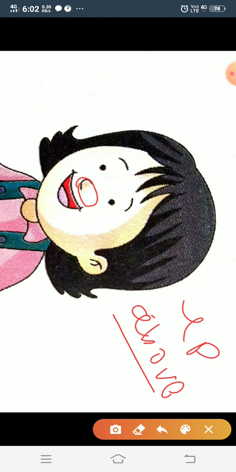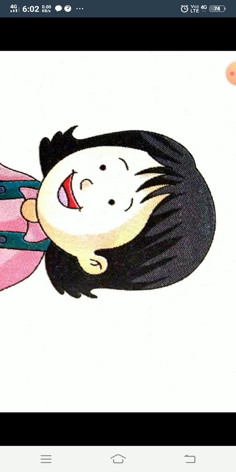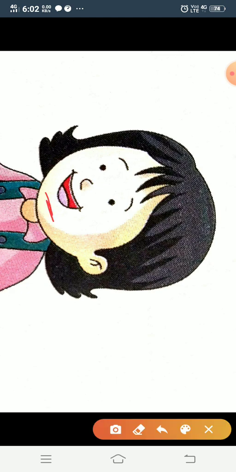And something which is on the lower side, the downside, is called below. See, this is a mouth. Now I will ask you, where is the mouth? The mouth is below the nose.